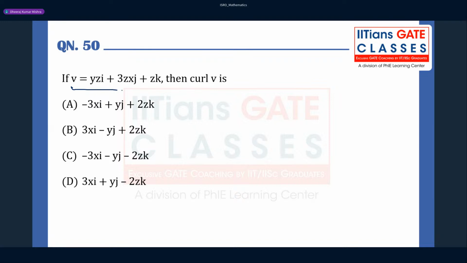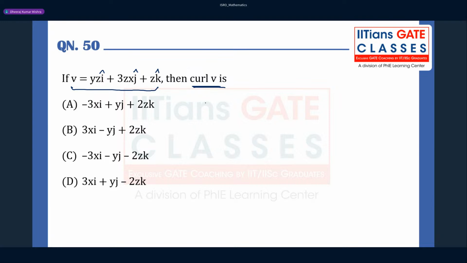Here the vector is given. These are the unit vectors, I, J, K. Now they are asking for the curl of v. What is the curl of v?